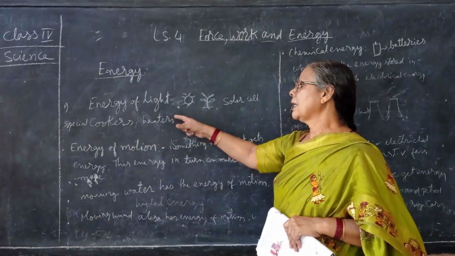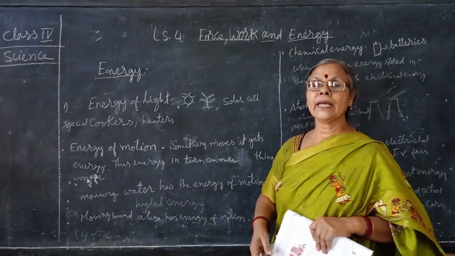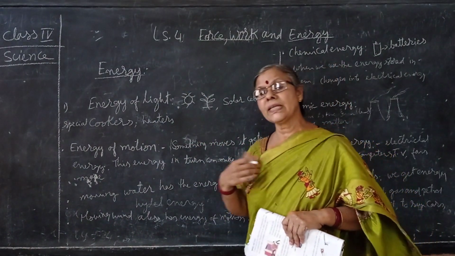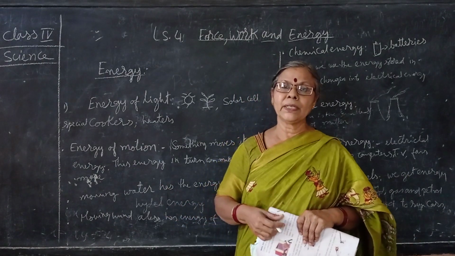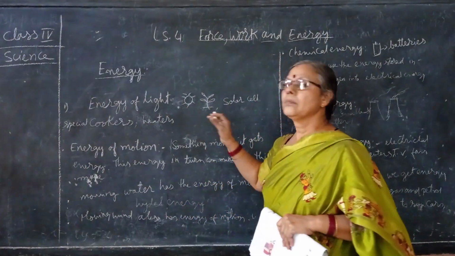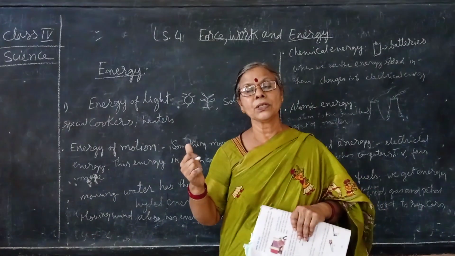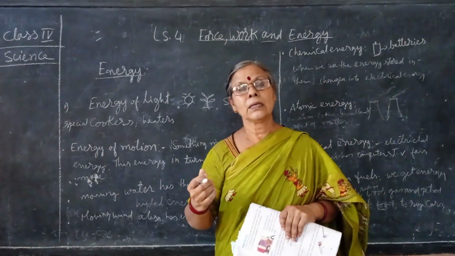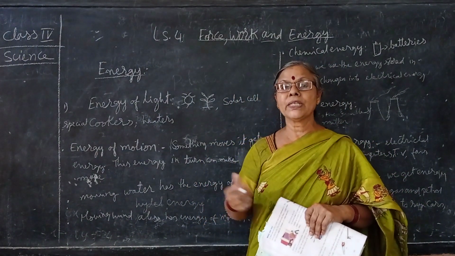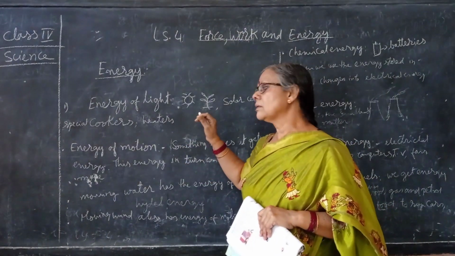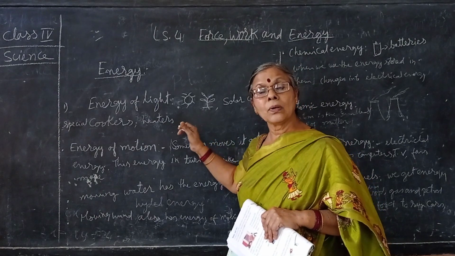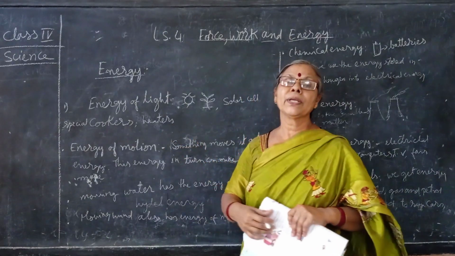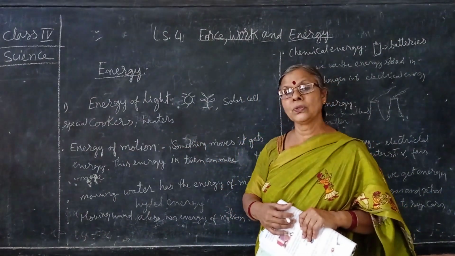That is energy of light. This is the green energy. We get energy naturally when we stand in the sunlight. We get vitamin D. And plants also use this energy to make their own food. And some cookers and heaters are there which can heat the water. We can heat the water on the solar cell, and special cookers are there. We can cook food also in that.